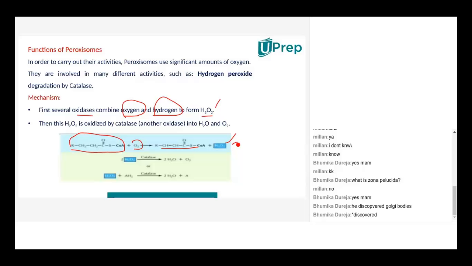A peroxide will be produced when any molecule interacts with oxygen and a product is formed. A byproduct like hydrogen peroxide may be produced in various processes inside the cell. Now this hydrogen peroxide is toxic to the cell and it has to be removed out of the cell, which will be done by peroxisomes. The specific enzyme is catalase. Catalase is the enzyme which will convert hydrogen peroxide into harmless water molecule and oxygen.